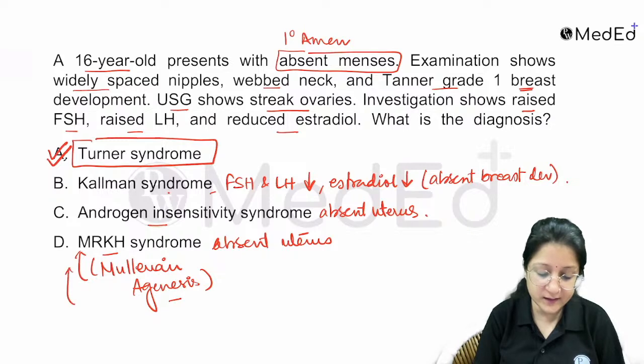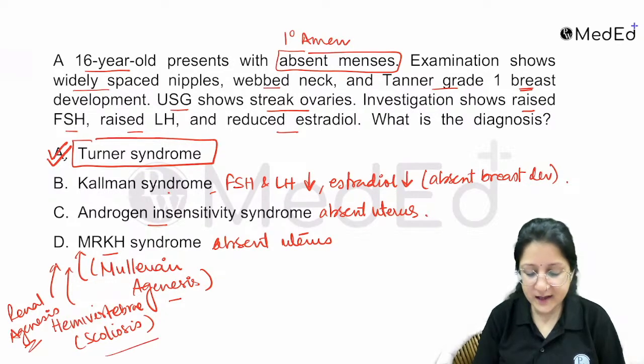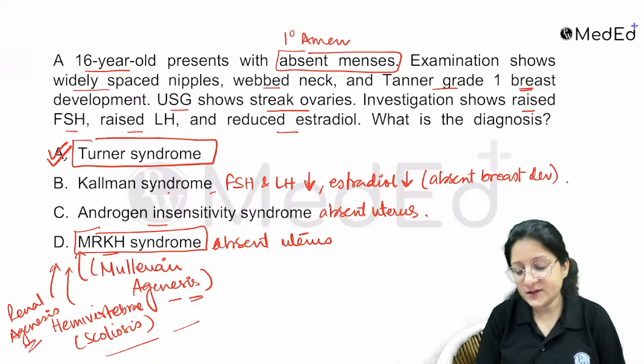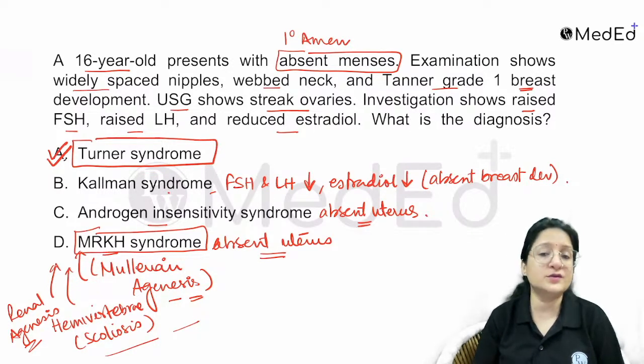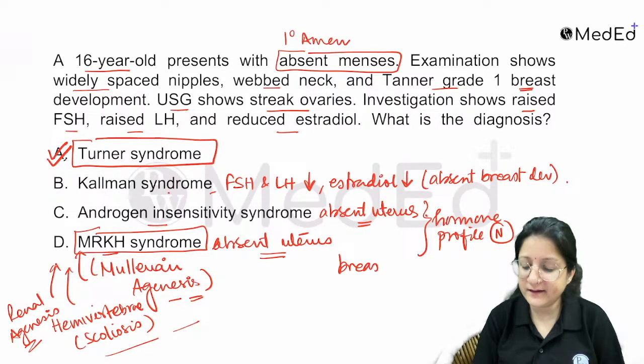Mayer-Rokitansky-Kuster-Hauser syndrome, the other counterparts are hemivertebrae or scoliosis and renal agenesis, right? So these are the triad included in MRKH syndrome. So Mullerian agenesis, you know, absent uterus is there, right? And the hormone profile is going to be normal. Okay, breast development is,